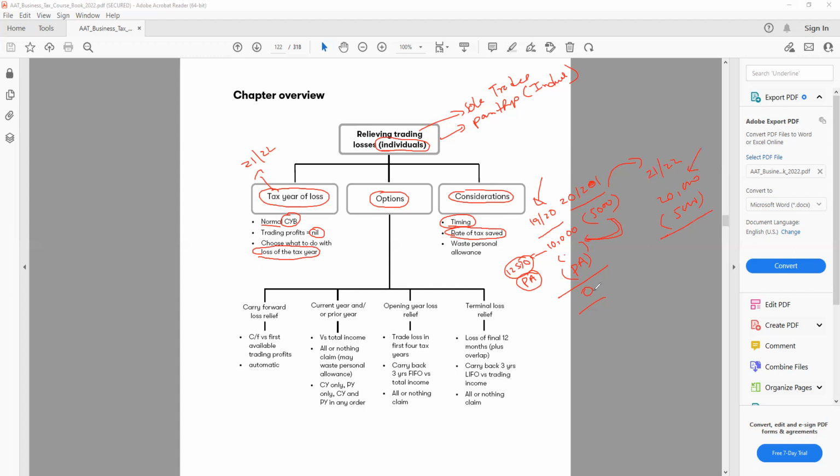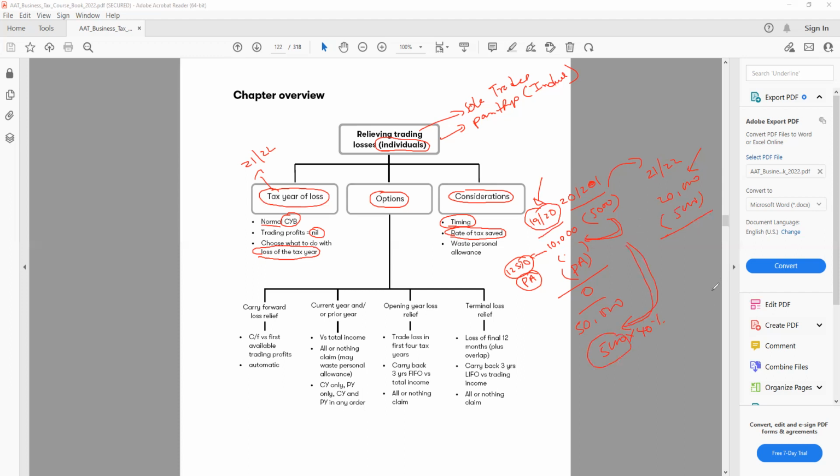Now, if you look at the other example, in 19/20 this person has an income of, let's say, 50,000. So you understand he's a higher rate taxpayer. If we move this 5,000 here, that means we save tax at 40%. If someone is a higher rate taxpayer, he pays 40% tax, that means I can save 40% if I carry back the loss.